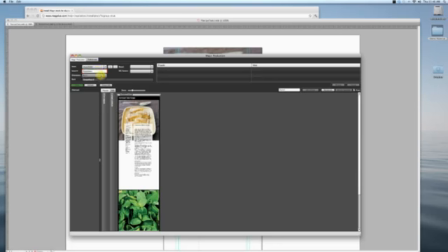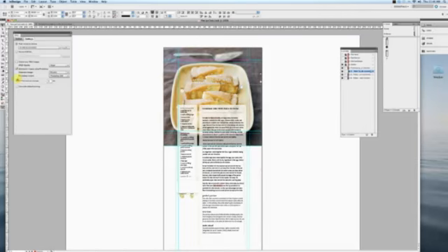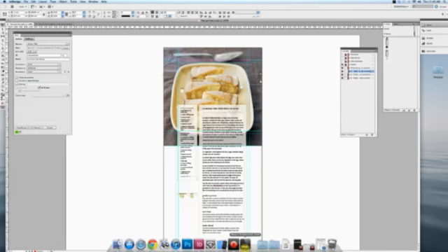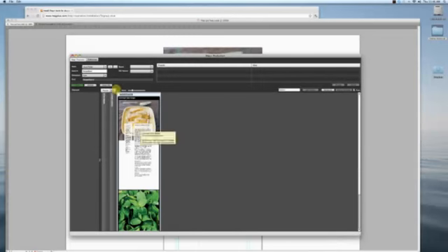Orientation, now we didn't really talk about this in the plugin, but you can always lock the orientation of any given vertical or of an entire issue, and that's here under orientation. Auto means it's going to behave the way we've seen, it's going to work in both directions, or I can lock it to portrait or landscape. So I can choose that on an individual vertical basis, or if I know I just want the whole issue to be locked a certain way, I can go there as well.